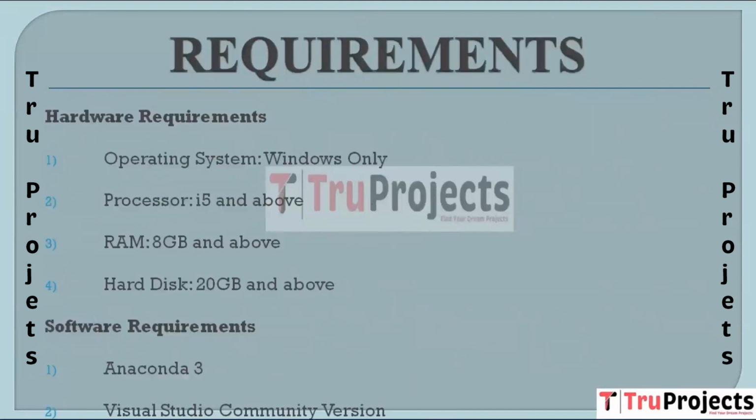So now coming to the requirements part, here we have two types of requirements, that are hardware requirements and software requirements. In hardware requirements, the Windows operating system is required, processor i5 and above, minimum 8 GB of RAM is required, hard disk 20 GB and above. Coming to the software requirements part, Anaconda 3 is required and Visual Studio Community version is required.